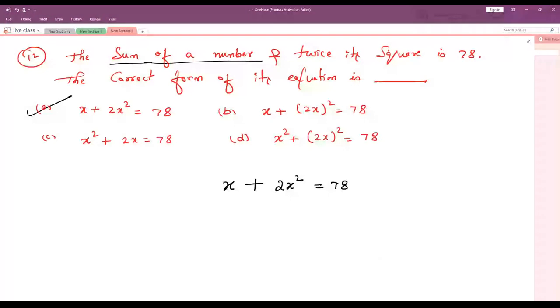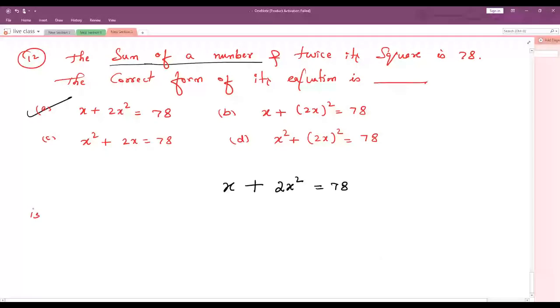Understood? Concept is clear? Yeah. This type of sums, no one homework for you people. You can try this. Let me see how better you people can do. It's up to you. Let me see.